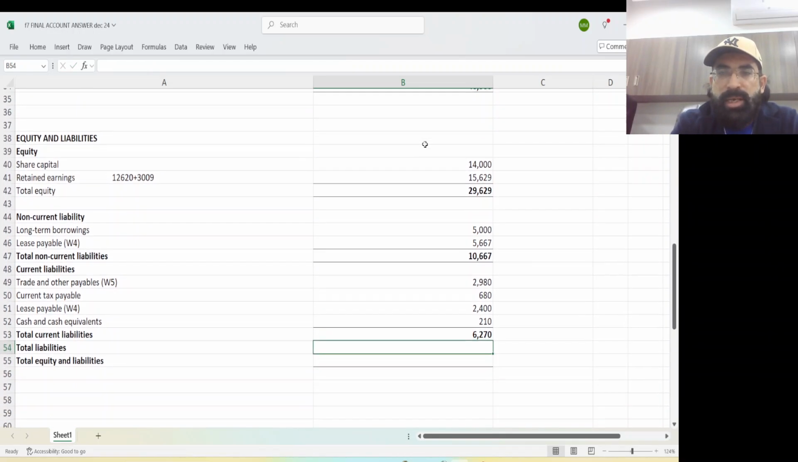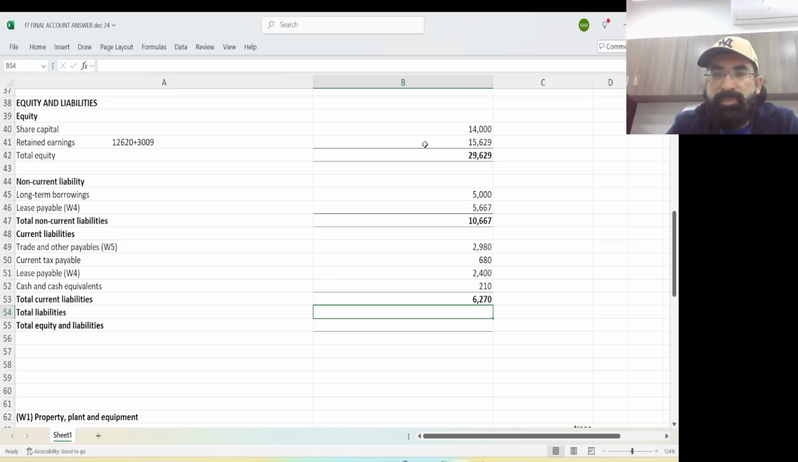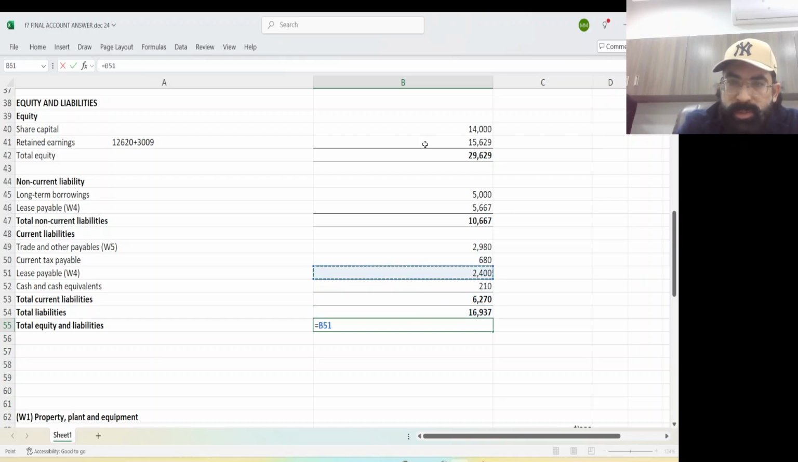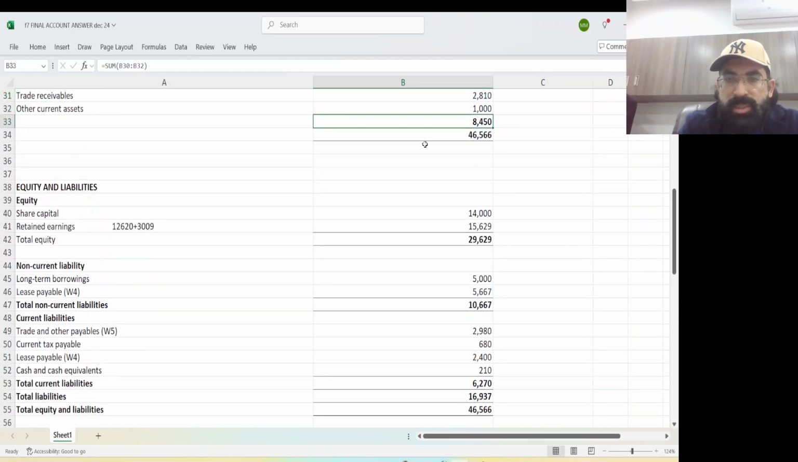Okay, so see this equity side. Please concentrate. This is your equity side. Now let me tell you what the total liabilities are. Your total liability will be this plus this. Now what about the total of this side? This plus this, 46566. Yes, finally it's balanced. 46566, finally it's balanced.